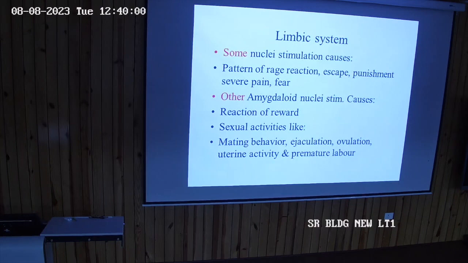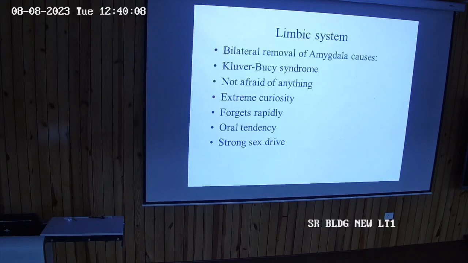Others may cause reactions of reward, sexual activities, mating behavior, ejaculation, ovulation. All these come under the functions of the limbic system, because what we call reward, punishment, pleasure, happiness, all these are emotions, and these emotions are controlled by the limbic system.